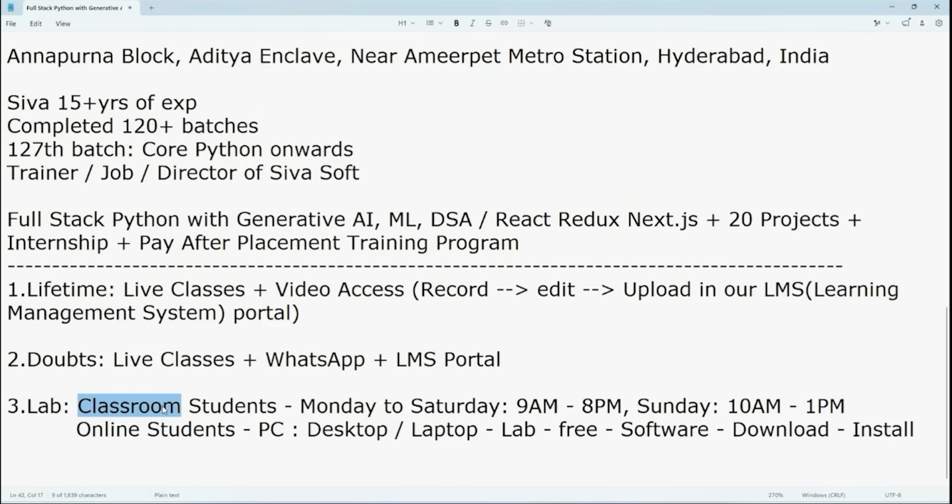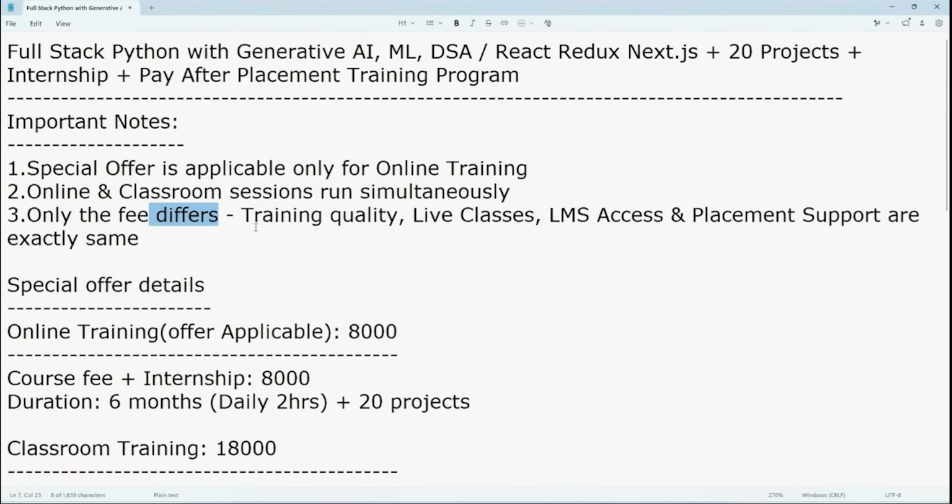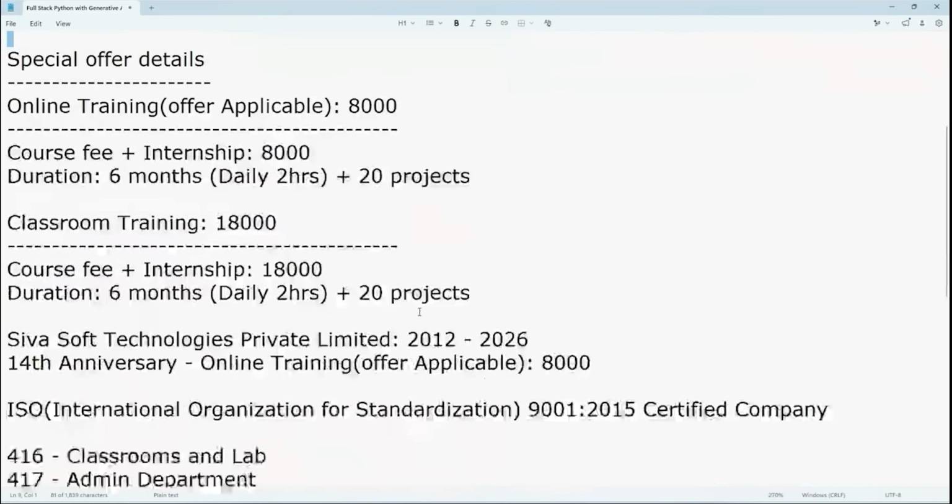But in the case of online, it is not like that, right? Let's say now all of you are attending the online class. How are you attending now? You are using your computer, your AC, your power, your internet connection. Everything is yours. You are just listening to the classes, that's it. Because of this reason only, we are able to provide some offer for online compared with classroom. Other than this, nothing is there. First only I said, only the fee differs, everything else is the same. Is it clear, right? Okay.